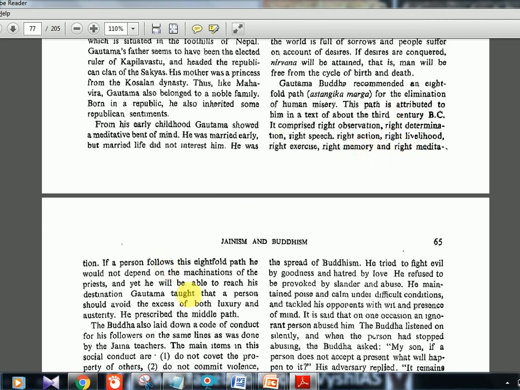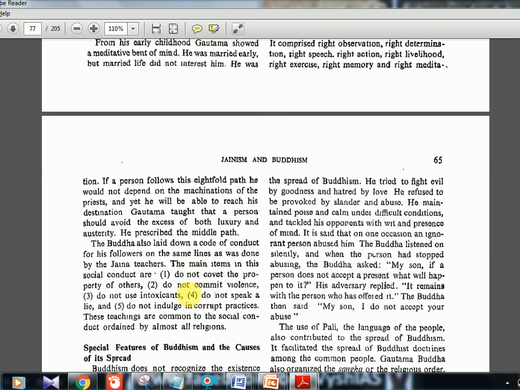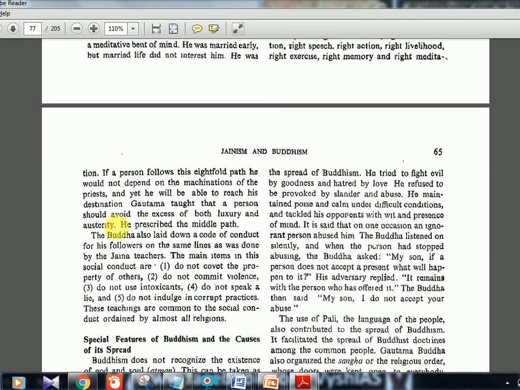And another thing, he did not believe in too much luxury, and did not believe in too much austerity either. That means not rich, not poor, but in the middle. So the middle path is also a teaching or idea of Buddhism, the middle path.